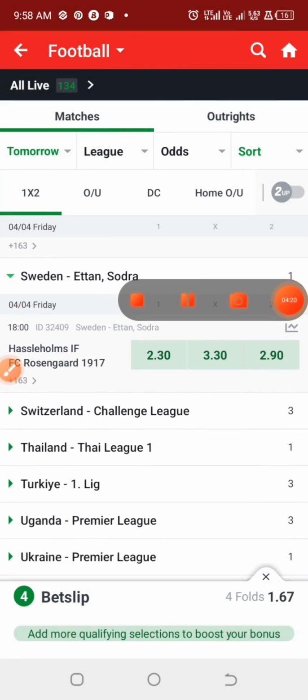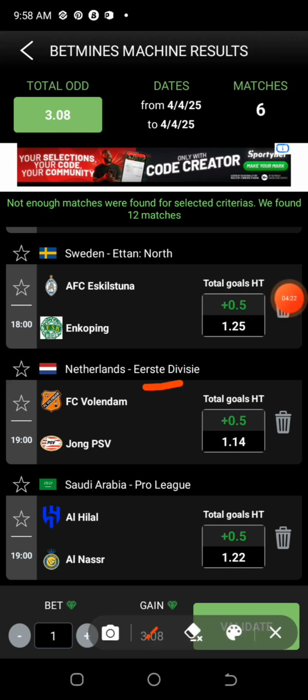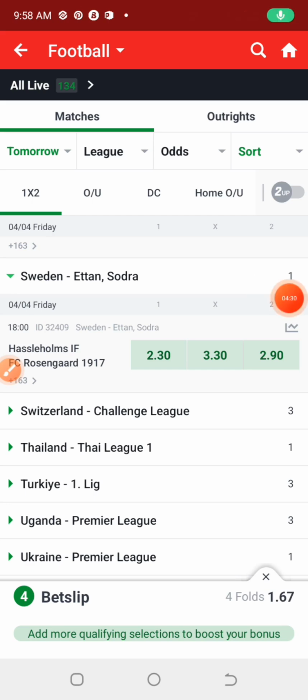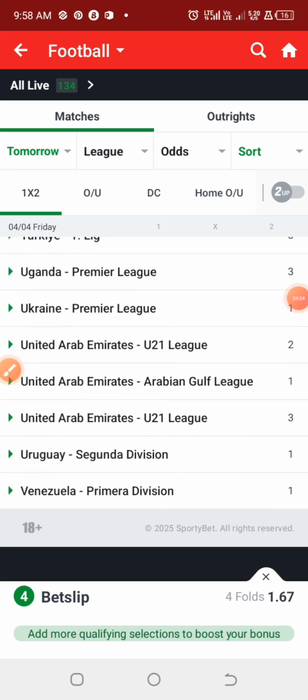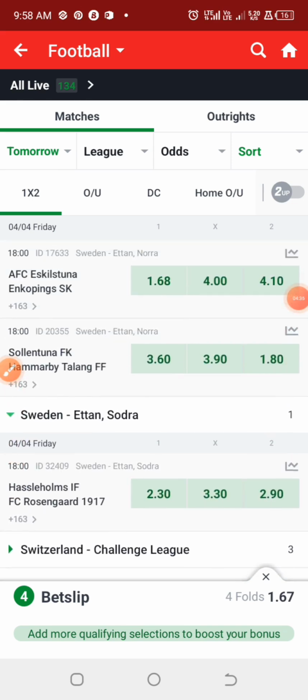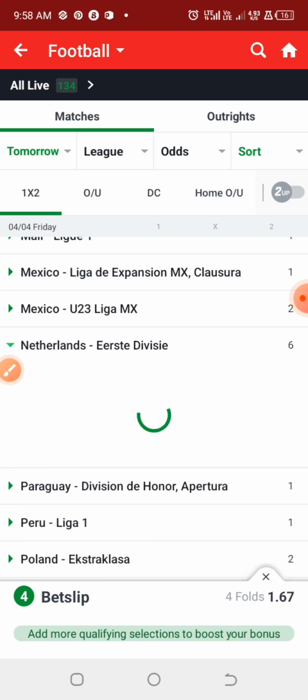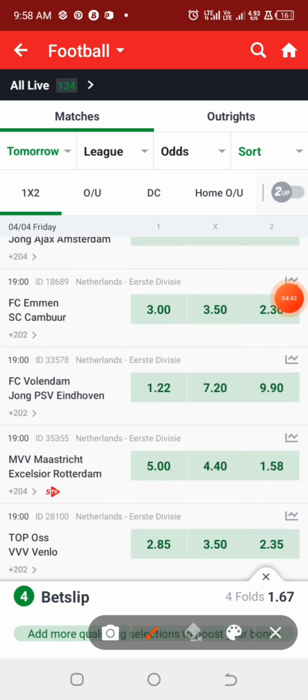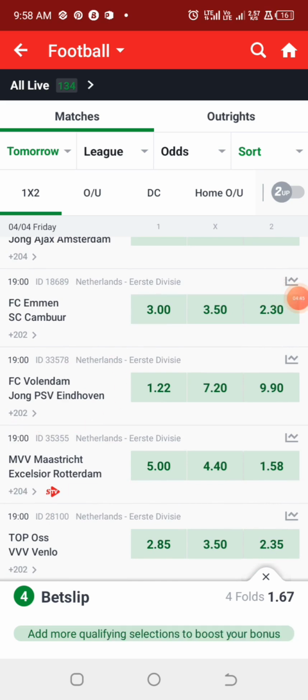The next one is under the Netherlands League. This game can even end up as over 2.5, but to be on the safe side, go for second half over 0.5 goals, because whether you predict first half over 0.5 goals, second half over 0.5 goals, or full time over 1.5 goals, it would win.